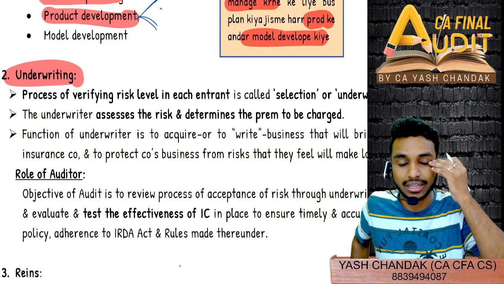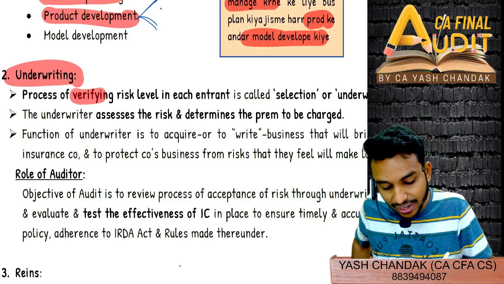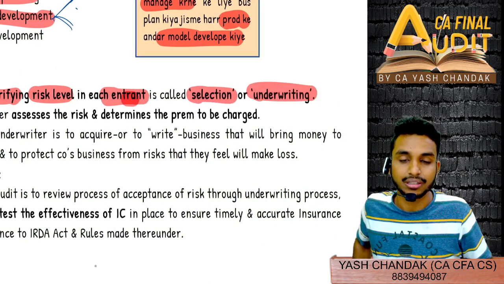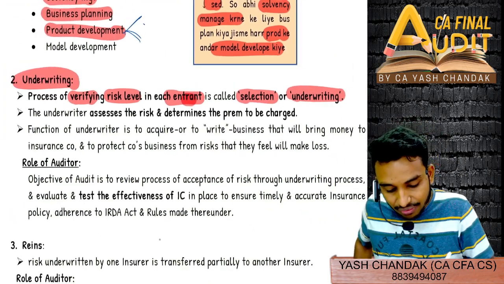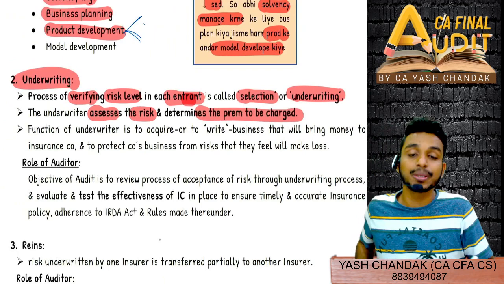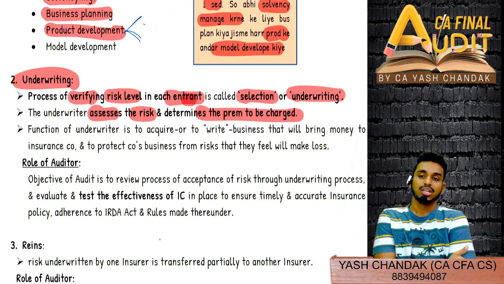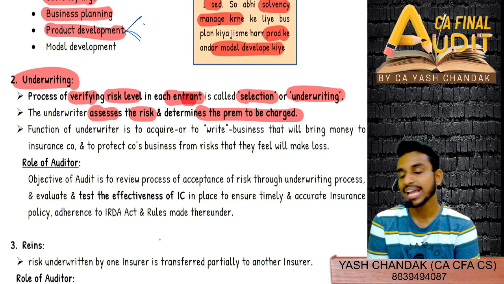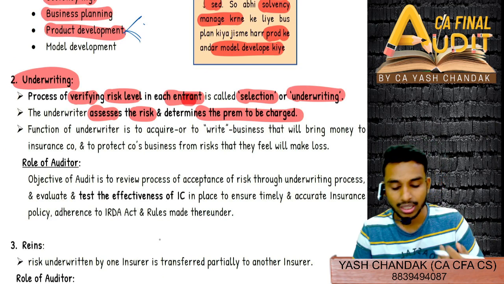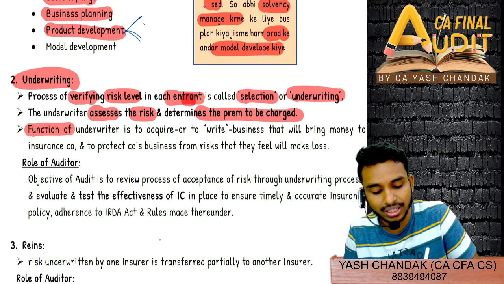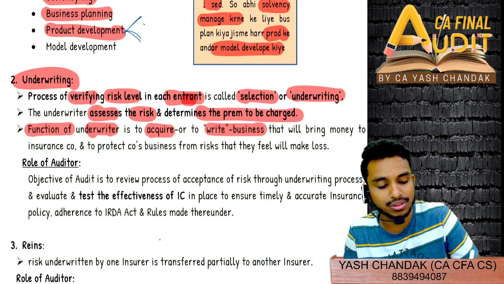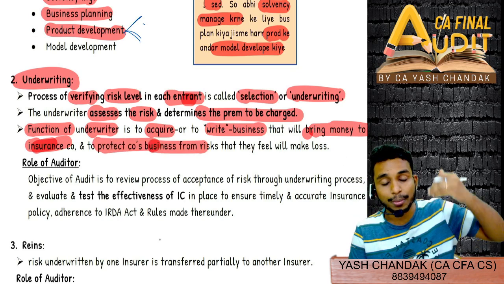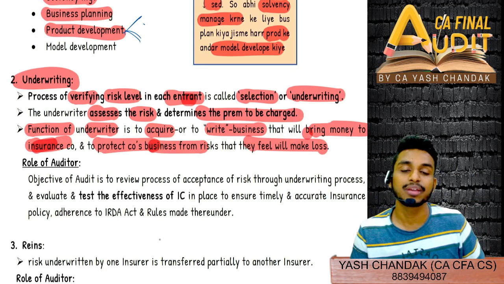So that underwriting process of verifying the risk level in each entrant is called selection or underwriting. The underwriter will assess the risk and determine the premium, how much premium you should charge. They assess how much risk you are carrying with the insurance that you want and how much premium you can bring to the table. The function of the underwriter is to acquire or write business that will bring money to the insurance company and to protect the company's business from any risk of making a loss.